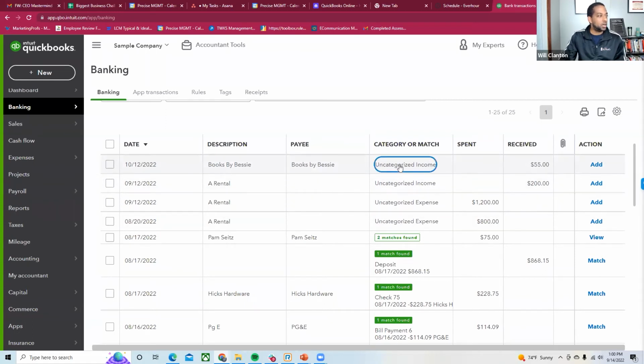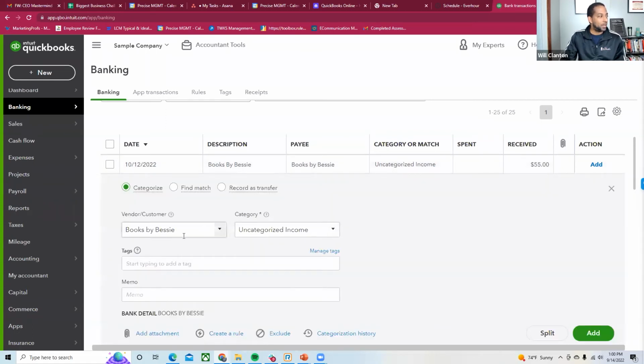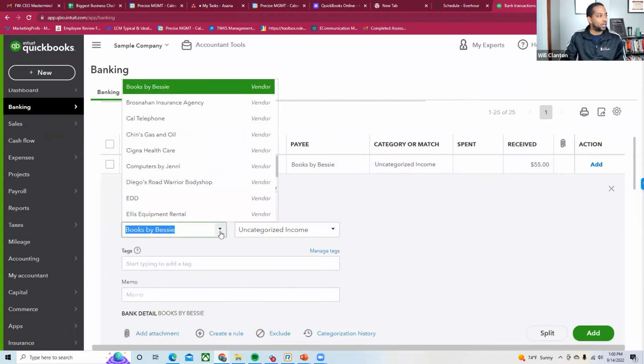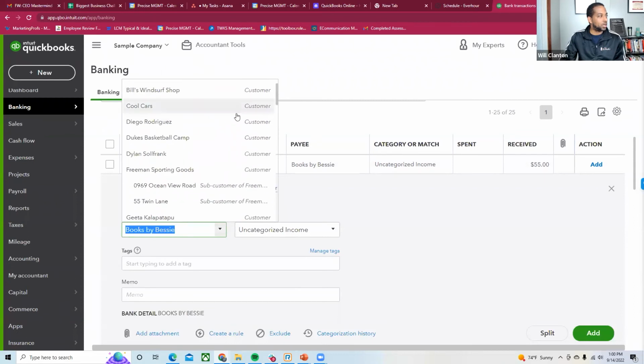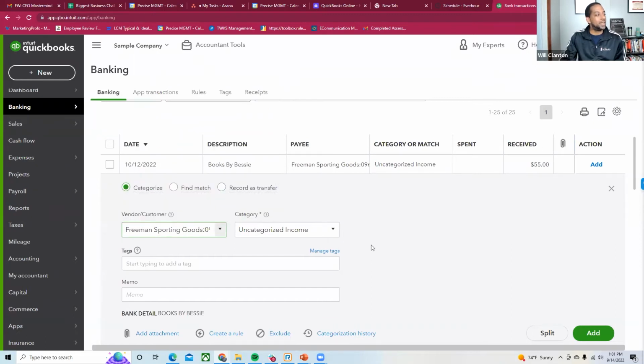What I'm going to do here is click on that item, and then here's my vendors or customers. When I go down to my customers here, you'll notice that Freeman Sports says customer, but then you have these sub customers. This is what I was talking about, having those matters and creating those matters. So this is the customer or the client, and down here, these matters would be the sub customers that you would be able to assign the receipts to.